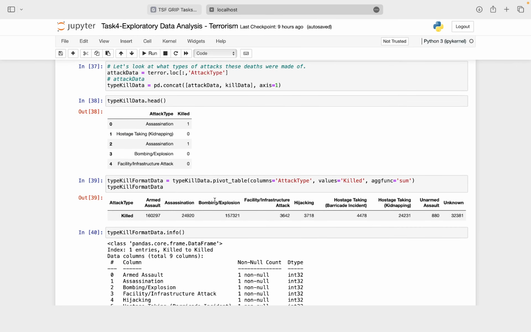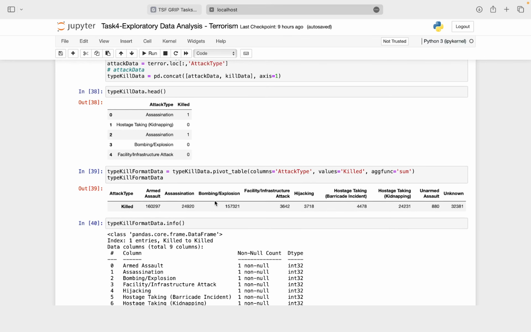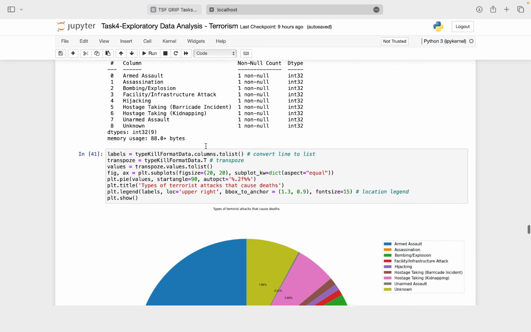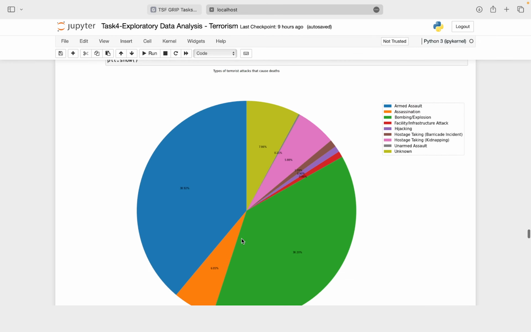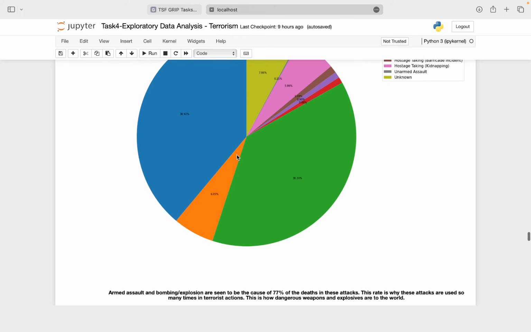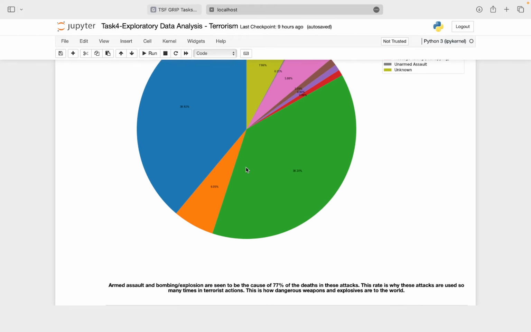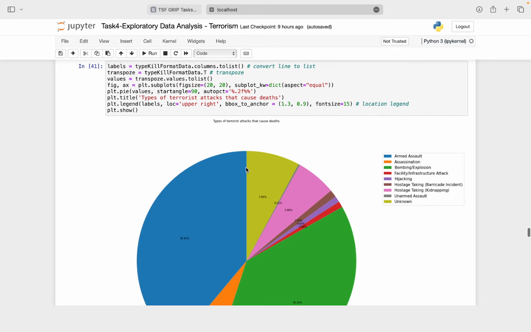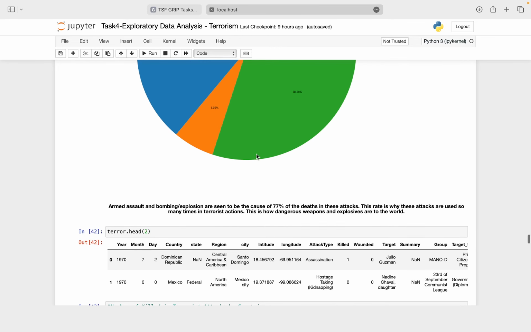We then find out the kill type. Our focus is on what kind of attack it is. Plotting the kind of attack in a pie chart, we see that armed assault and bombing/explosion are the cause of 77% of the deaths. This is why these attacks are used, since they cause the maximum amount of death. Hence, terrorist organizations prefer this kind of attack more.